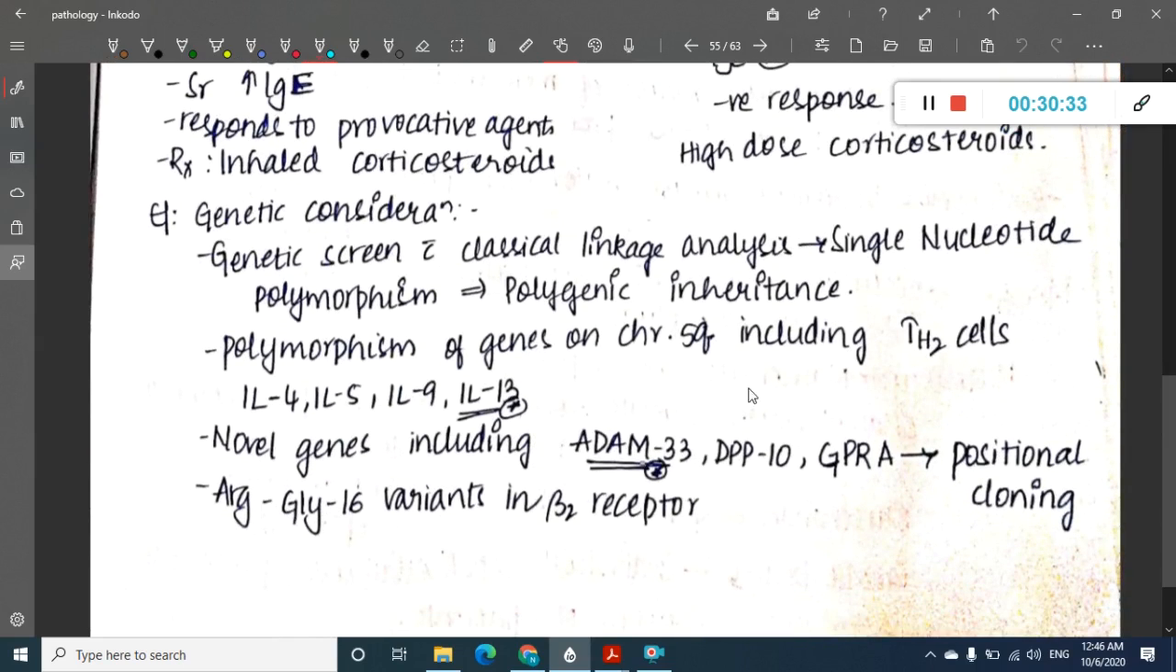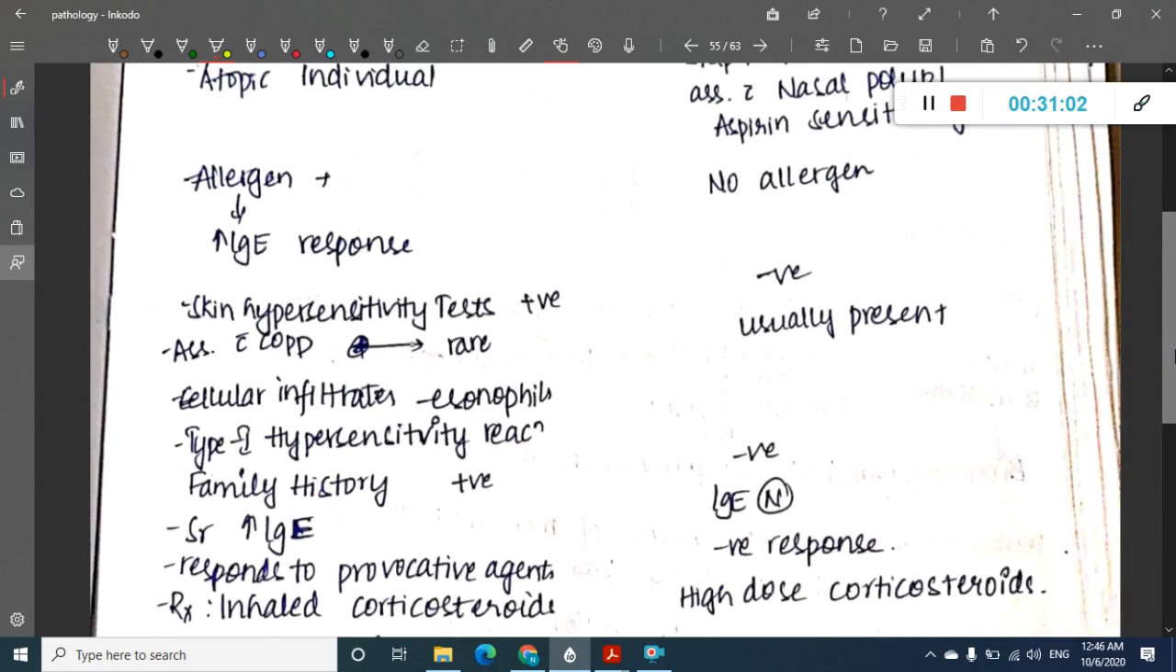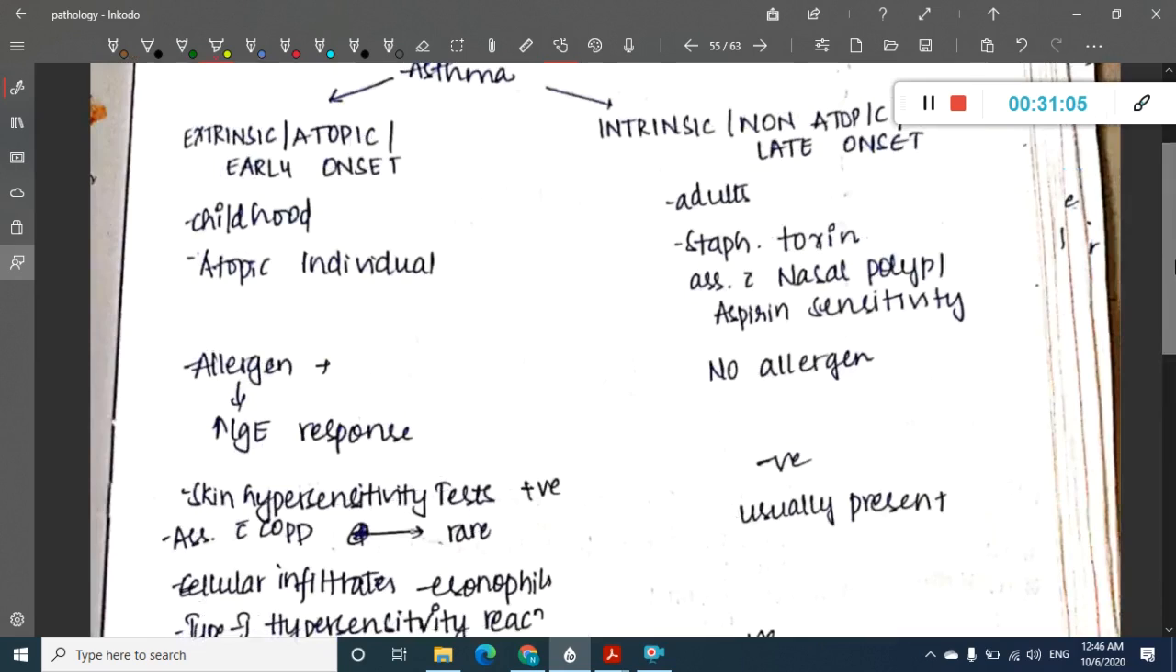Next, etiology. I have already told you about all these, so this is very important. It is a single nucleotide polymorphism, that is SNPs, most commonly seen in interleukin 4, 5, 9 and 13, and it is also associated with genes like ADAM33, DPP and GPRA, and arginine glycine 16 variants in beta 2 receptors. Okay, so all this is important.